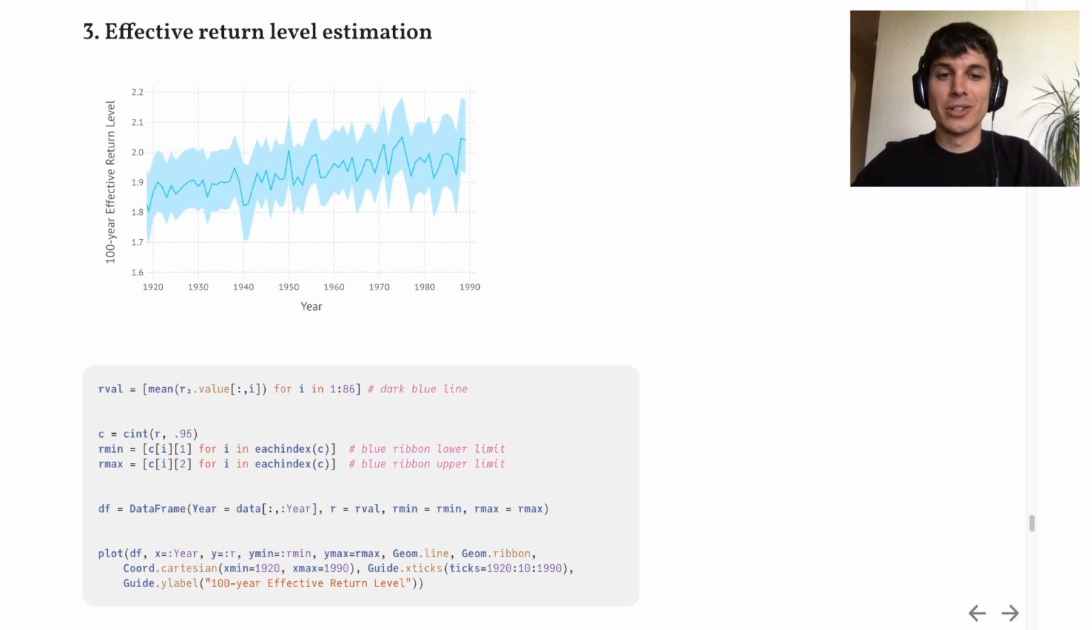Graphically, this looks like this. The dark blue line is the mean of the posterior sample for each year, and the blue ribbon is the 95% credible interval obtained with the cint function. So this ends my last example. Now I'd like to present additional features implemented in Extremes.